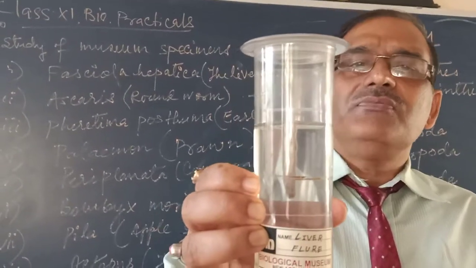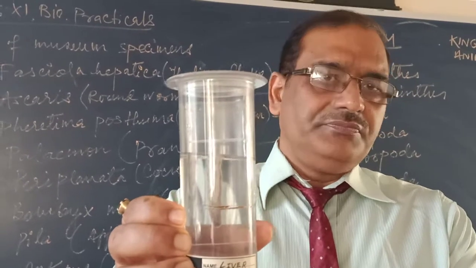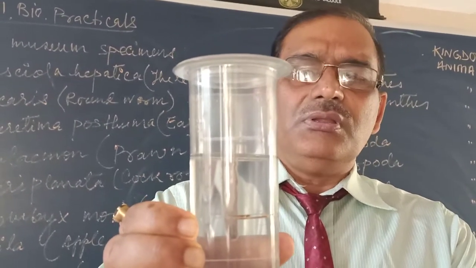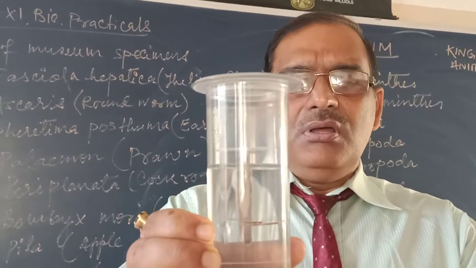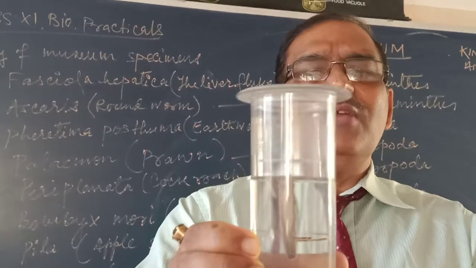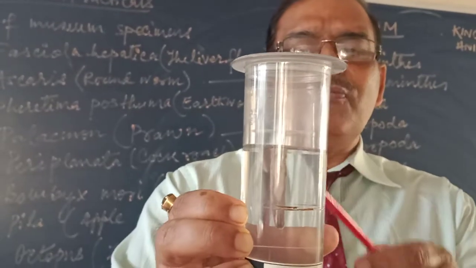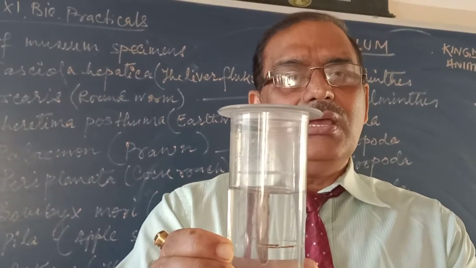Now students, first of all let me discuss this specimen, liver fluke. It is written over here, liver fluke. This belongs to the phylum Platyhelminths, flatworm. Why is this called a flatworm? The body is leaf-like, dorsoventrally flattened, and unsegmented.